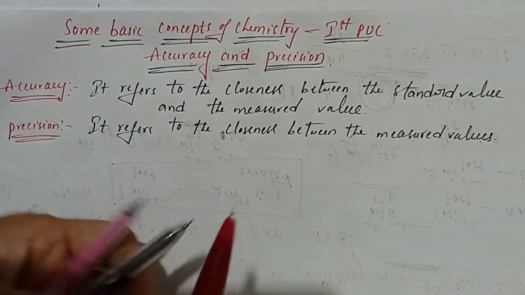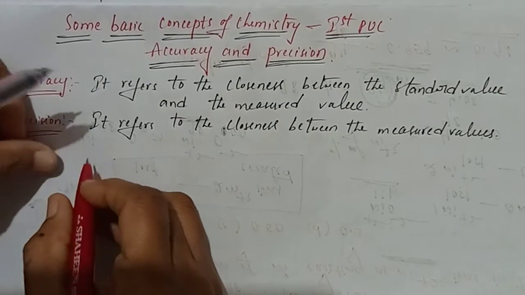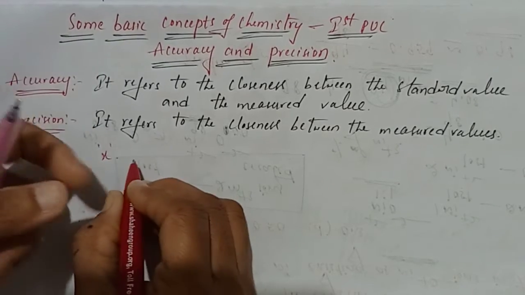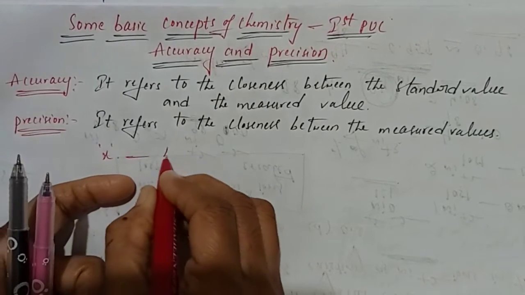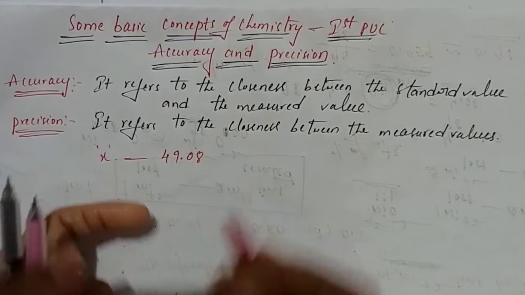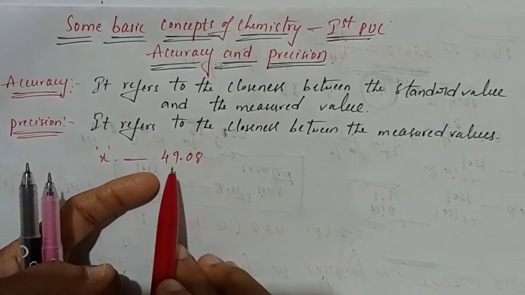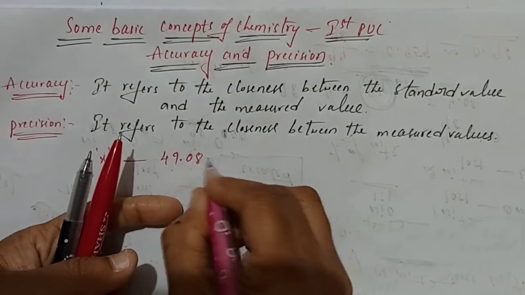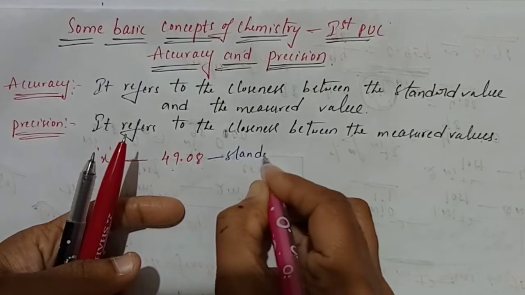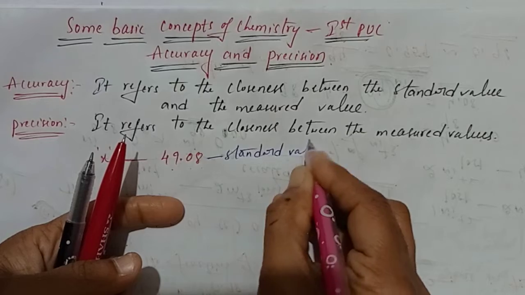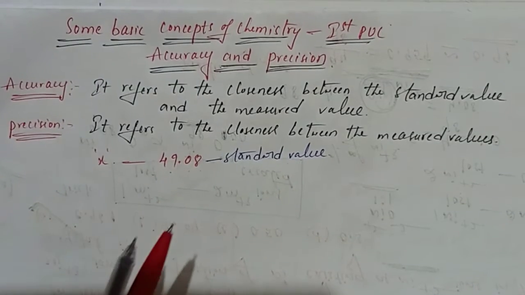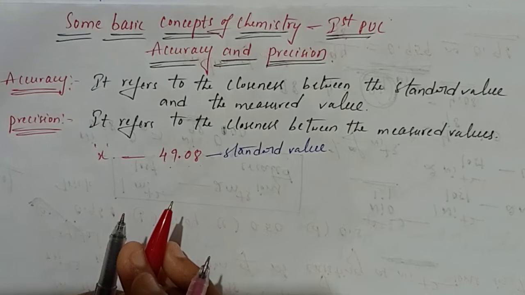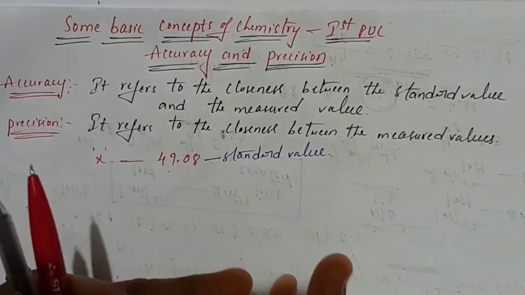Now see, for example, a substance. Suppose X is the substance, students. Its weight is 49.08. Its weight is how much, students? 49.08. This is considered the standard value. Now for example, the water boiling point is 100 degrees Celsius, correct? It is the standard value.